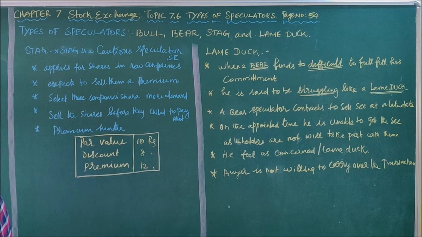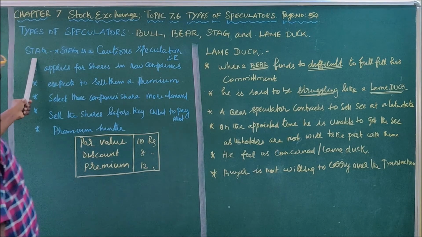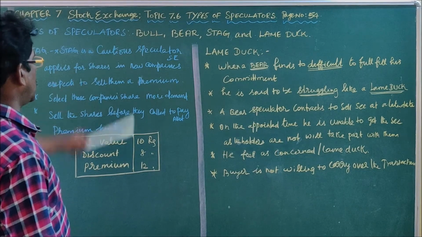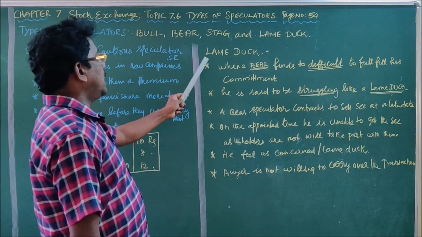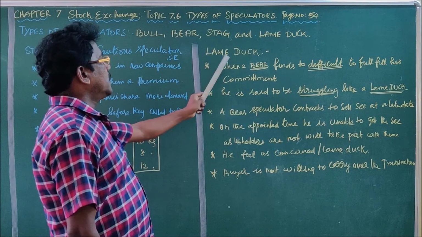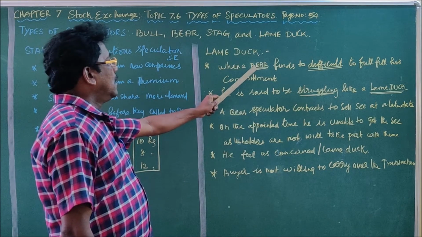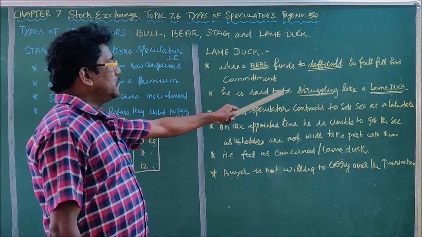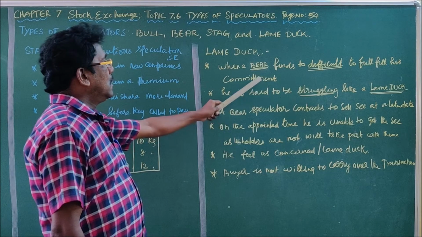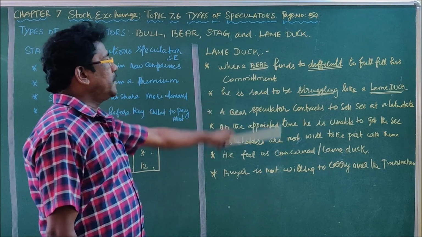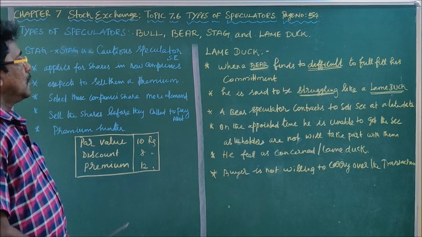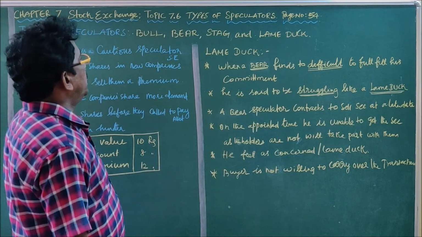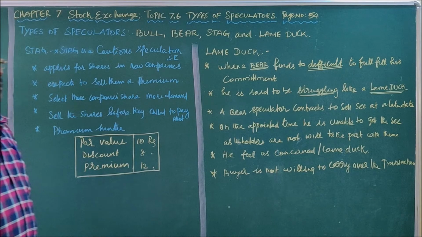The third speculator is the stag, a cautious speculator. And the fourth one is the lame duck, a bear who finds it difficult to fulfill his commitment, struggling like a lame duck. So we get to the end of the types of speculators.